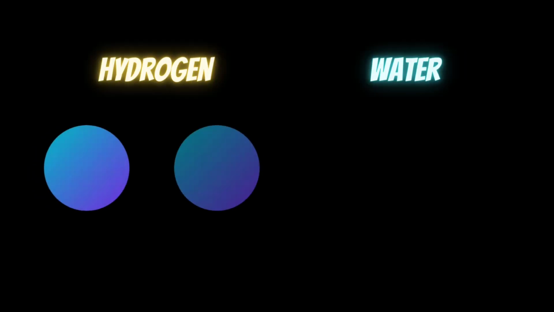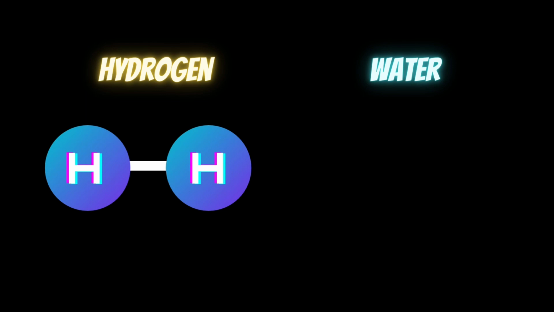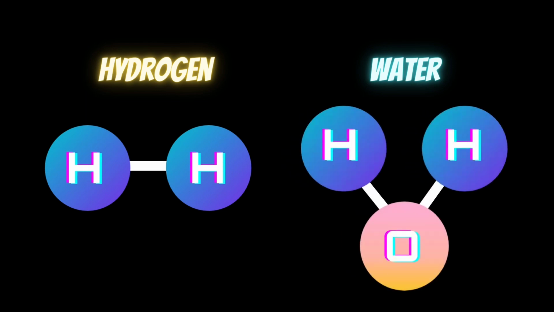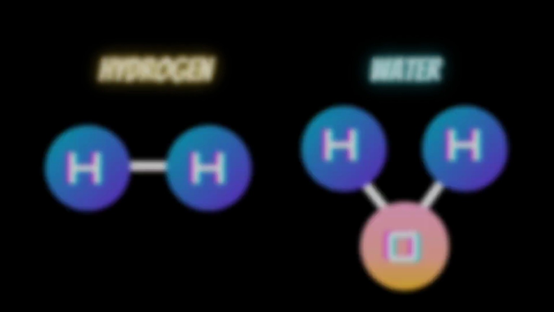Let's take the atomic structure of hydrogen and water. Hydrogen has two hydrogen atoms chemically bonded with each other, while the atomic structure of water has one oxygen atom chemically bonded with two hydrogen atoms. Now, even though hydrogen has two atoms of hydrogen bonded together, it is not a compound. It is an element, since all the atoms in elemental hydrogen are hydrogen itself. But it is not the case in water. In water, two or more different atoms, for instance oxygen and hydrogen, are chemically bonded in a fixed proportion. I hope everyone understood the concept of a compound. Let's just move on with the session.